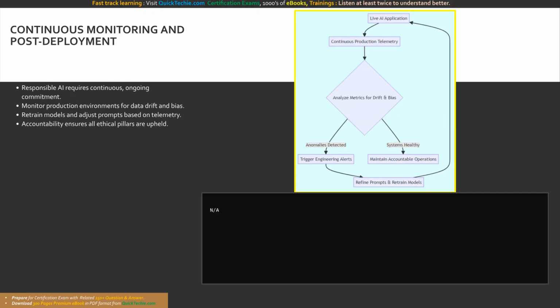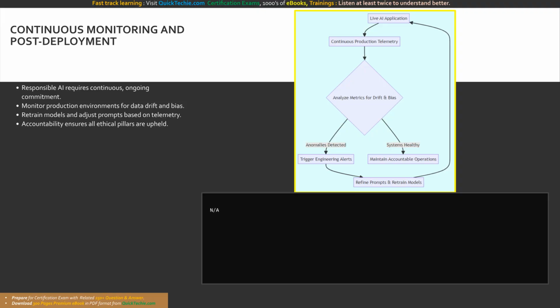As we conclude this intensive deep dive into the principle of accountability, we must heavily emphasize that responsible AI is never a finished state. It is an ongoing, continuous operational commitment. Deploying an accountable artificial intelligence solution means implementing continuous monitoring in your live production environments. Over time, models can experience data drift, and user interaction patterns can evolve unpredictably. Accountable organizations continuously analyze their production telemetry to proactively detect degradations in fairness, accuracy, or safety.